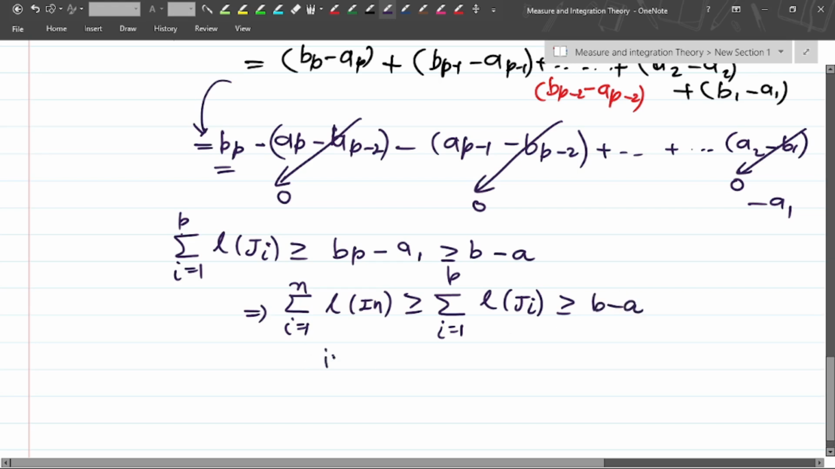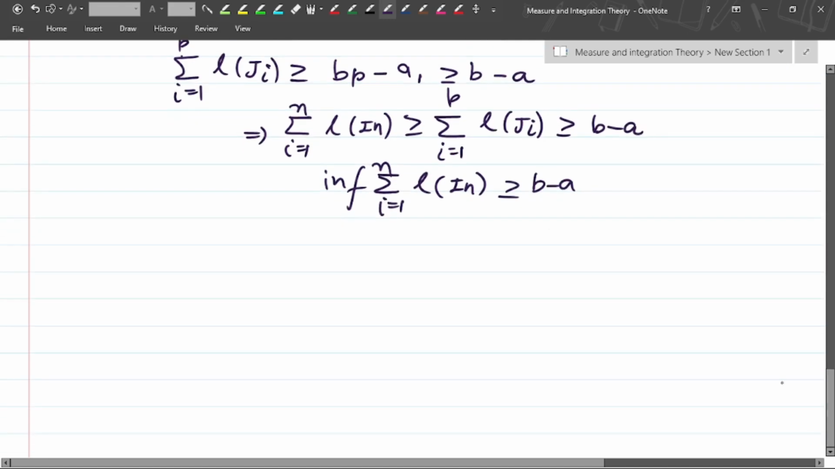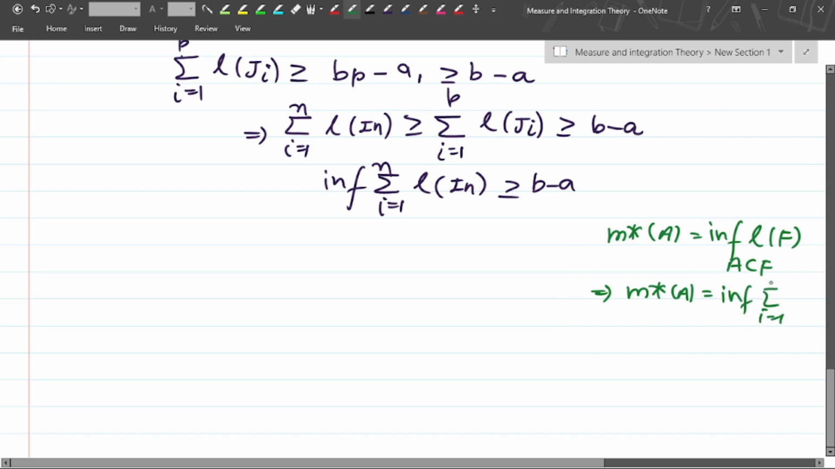Now we can take the infimum of the summation of lengths for i equals 1 to n, and this is the definition of the outer measure in the form of intervals. Basically, the outer measure has two definitions. The outer measure of A is the infimum of the lengths of all open sets F where A is contained in F. Similarly, with intervals, the outer measure of A is the infimum of the summation for i equals 1 to infinity, or some finite n, of the length of I_n. This is the form in terms of intervals. So here it is nothing but the outer measure.